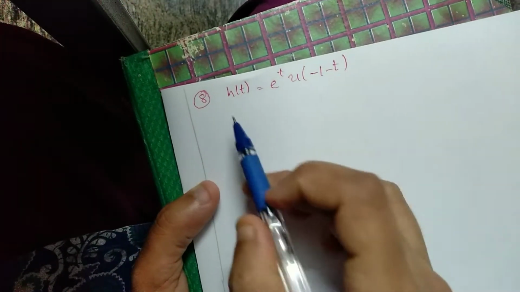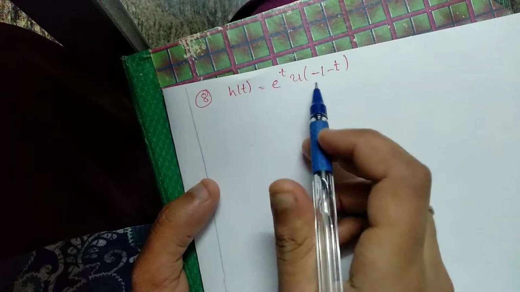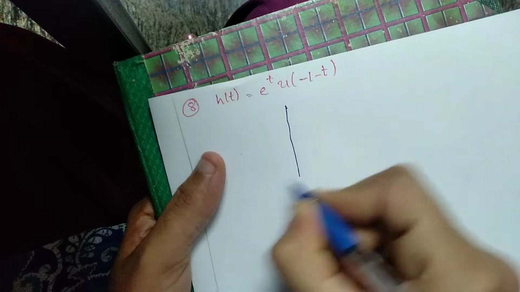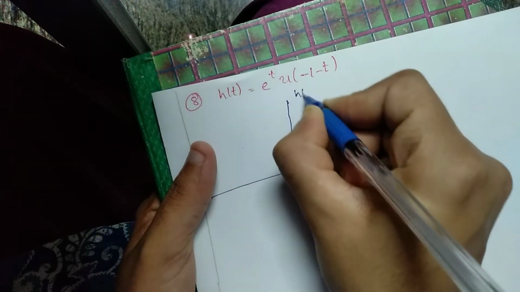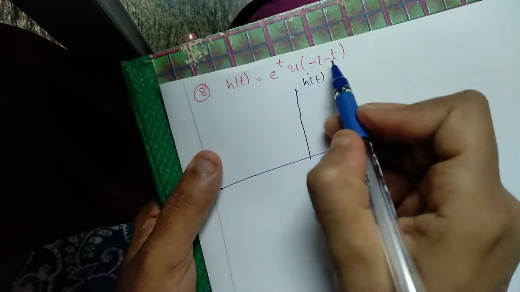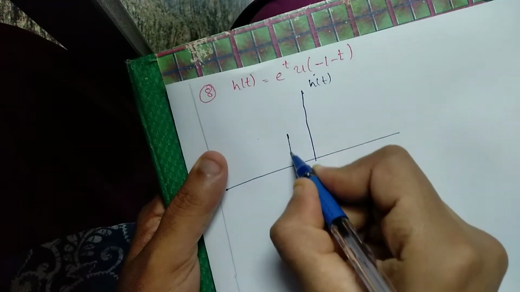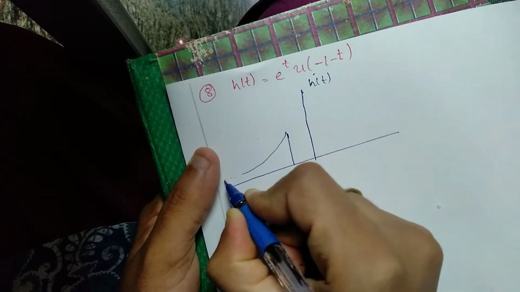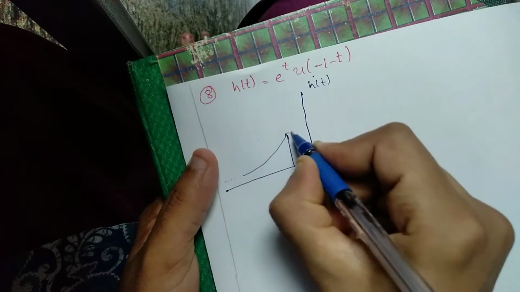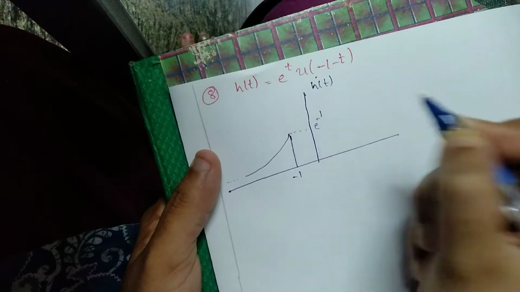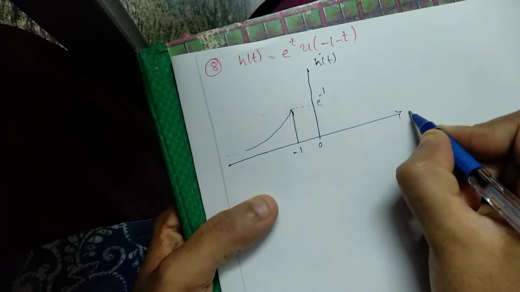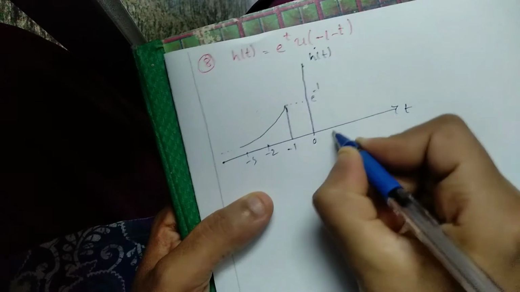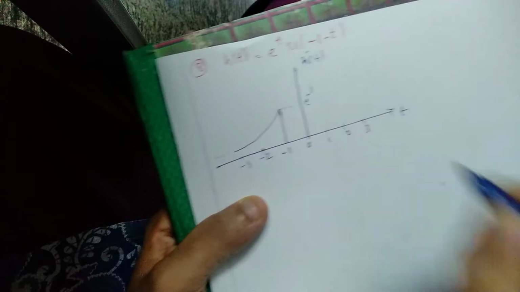The next problem is h of t is equal to e to the power of t u of minus 1 minus t. Here let us plot how it will look. So this is your h of t. u of minus 1 minus t means it will vary from minus 1 to infinity in decreasing order. Since it is e to the power of t, it is decreasing. This value will be e to the power of minus 1. So this is your h of t. Minus 1, minus 2, minus 3, all positive values will be 0.